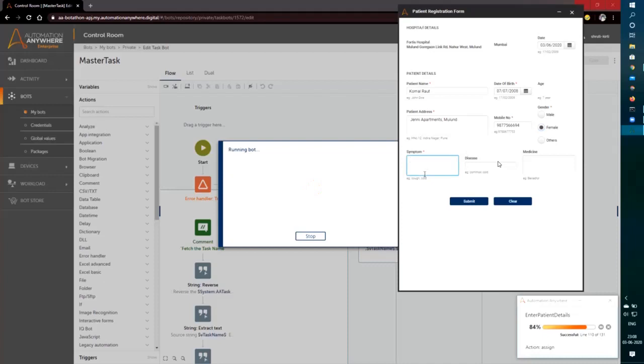So here I am entering my second patient detail, who is coming with a symptom, and I'll add the disease, what has happened to the patient, and the respective meds.